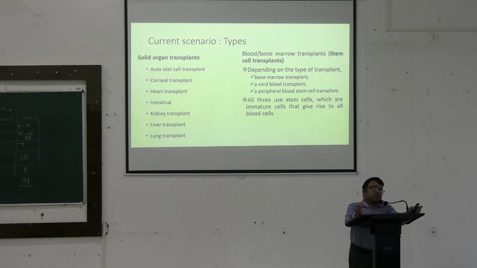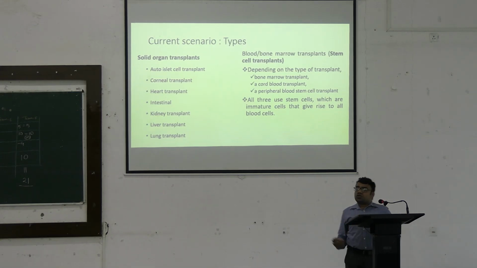So in stem cell transplantation, very simply what we can say is, first we kill off all the hematological cells of the recipient, and then we introduce the stem cells of the donor into the recipient. So there is a big fraction of time when the patient is completely deficient of any immunity of the patient's own. That means the patient remains immune deficient for a prolonged period of time.